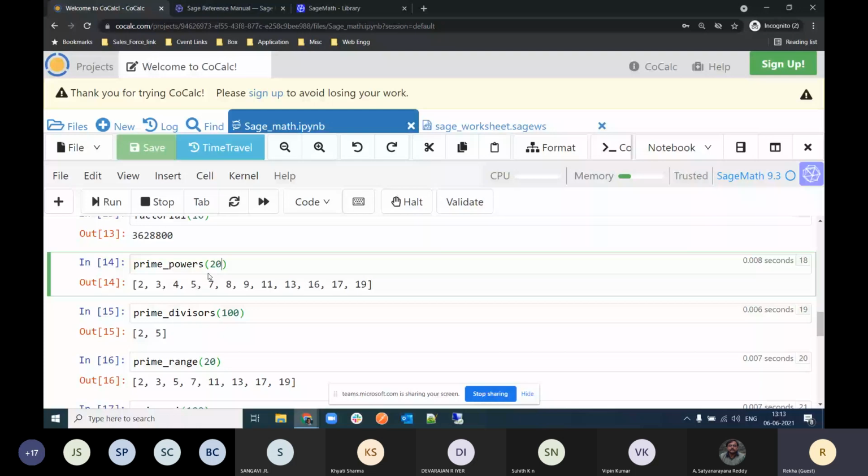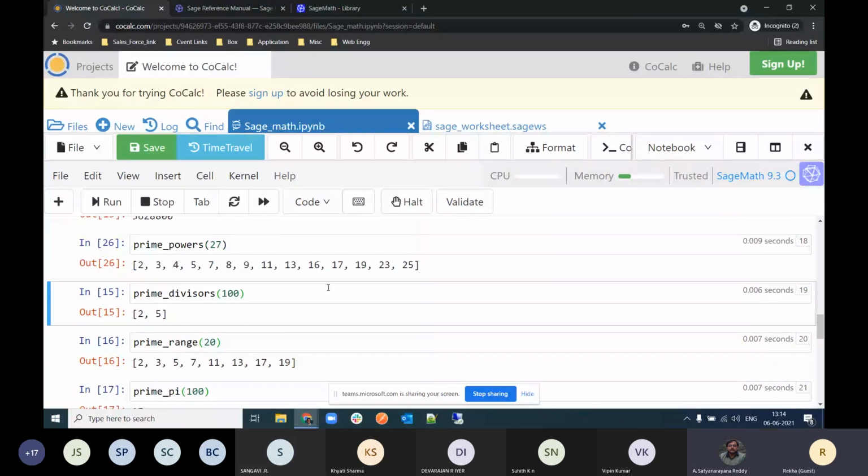If you want to include 20, either write a proper program for it or just increase the value. Suppose I write 27, then you will get some more. It depends on the function and varies from function to function.